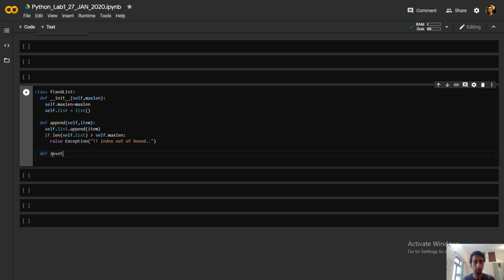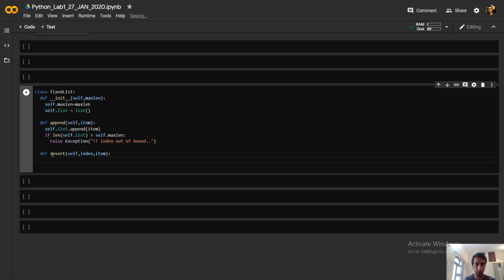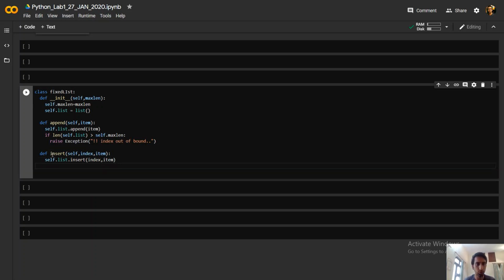So we are defining a method insert, and it will take index, the index at which you want to insert the element, and item, the element you want to insert, right? So self.list.insert, and the first argument should be index and the second should be item. Okay, so this way we have inserted.